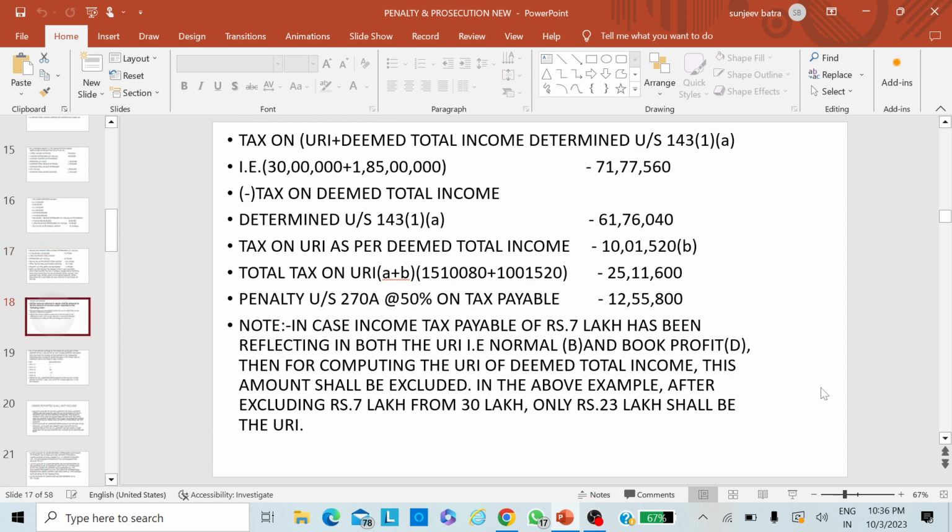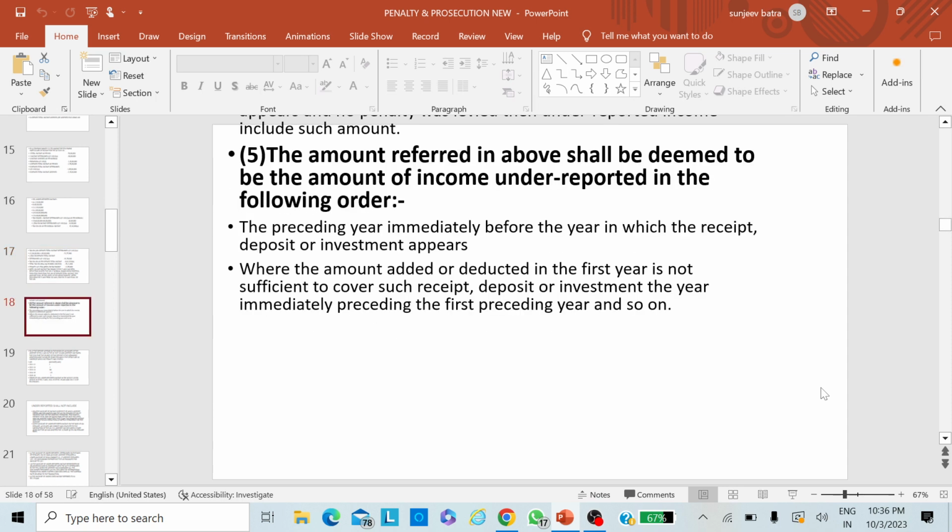So the illustrations end here. I have given you many illustrations so that you can understand what is underreporting of income, how to calculate the underreporting of income, and who is the authority who can impose the penalty under section 270A.